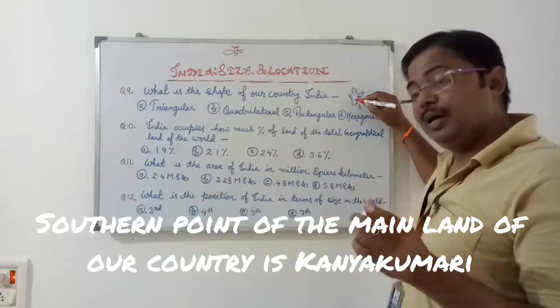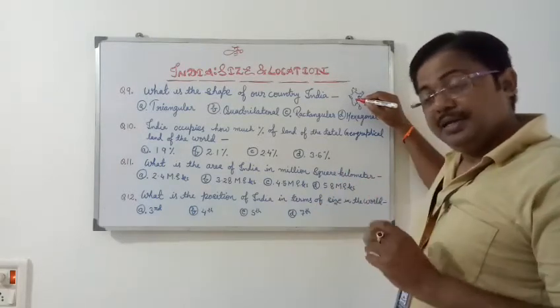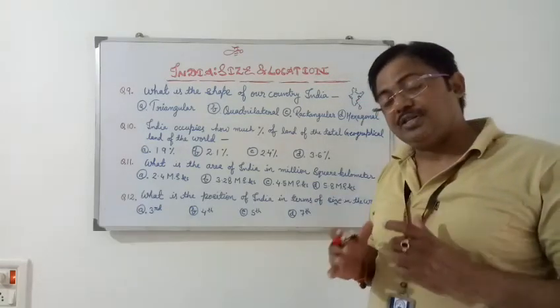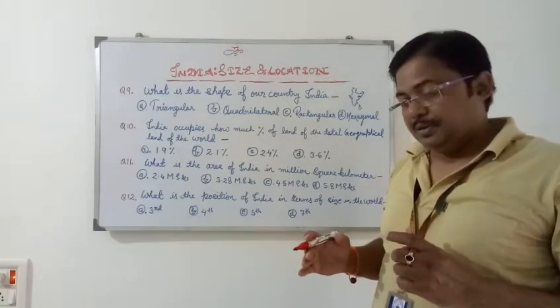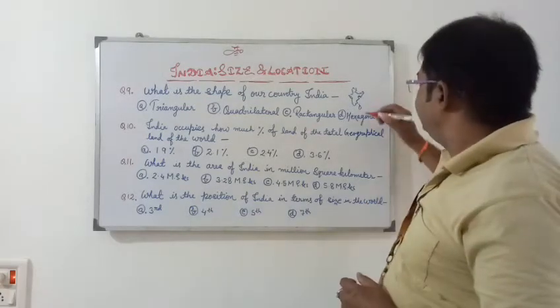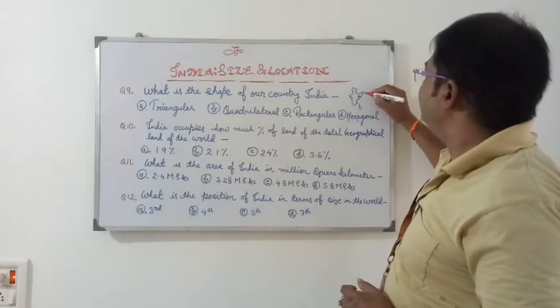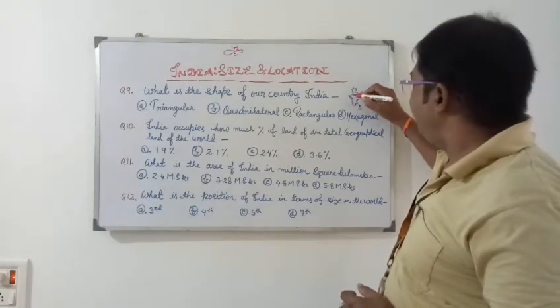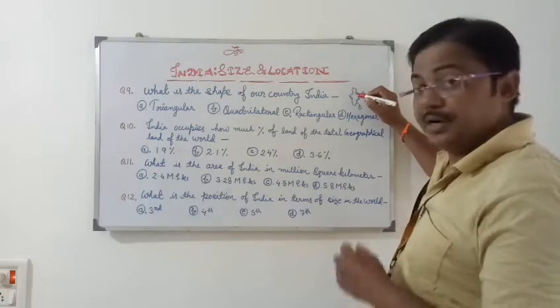The southern point of our country is Indira Point, which has now submerged under water due to the tsunami in 2004. The eastern point is Teju, located in Arunachal Pradesh, and the western point is Jamnagar, located in Gujarat.